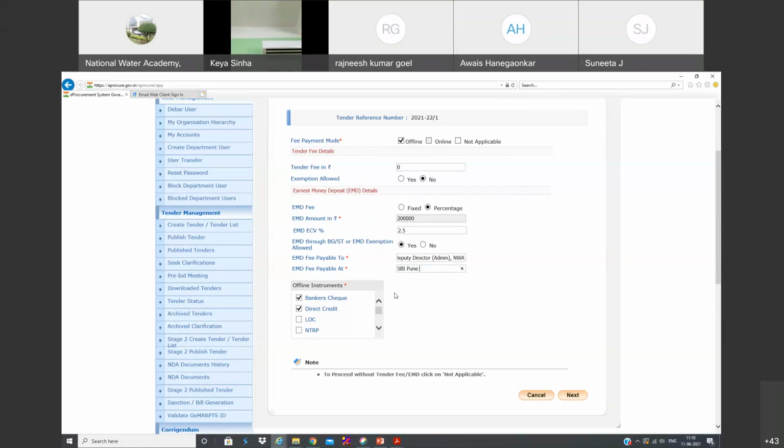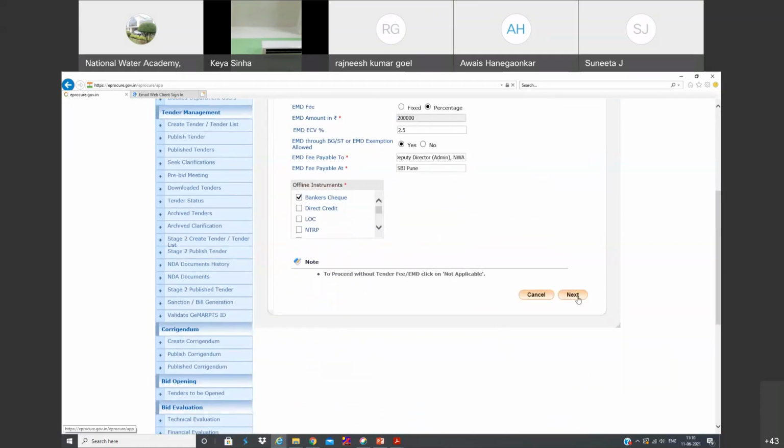And the type of documents you would like to ask, you can ask either banker's check, direct credit. No, direct credit is not allowed. Demand draft, or you can even ask for EFD or personal check. Generally, we don't prefer that. Demand draft and banker's check we allow. So we simply click next.